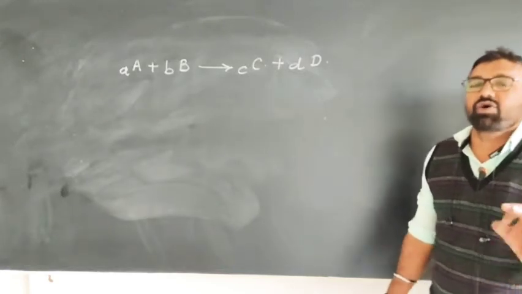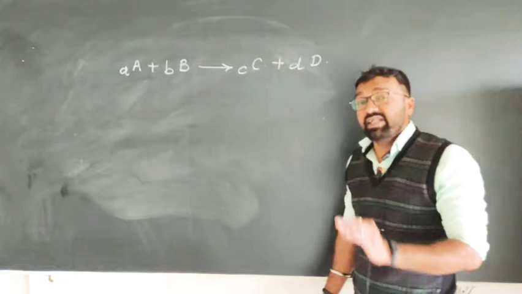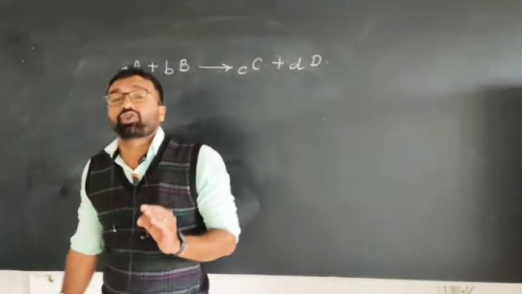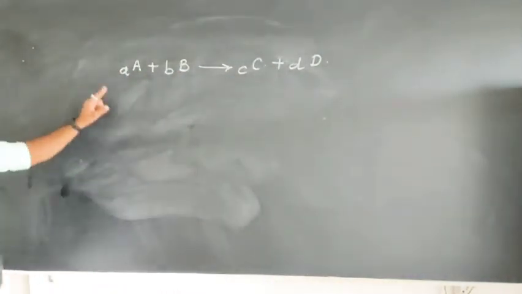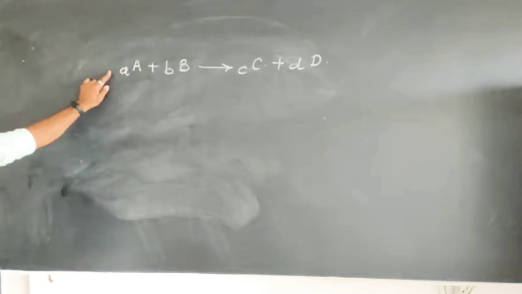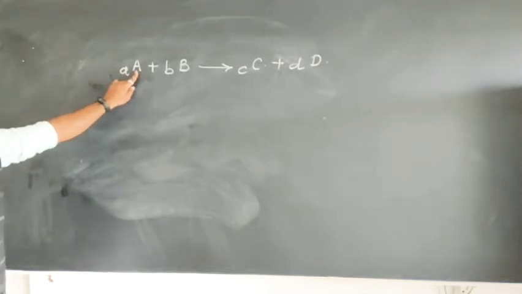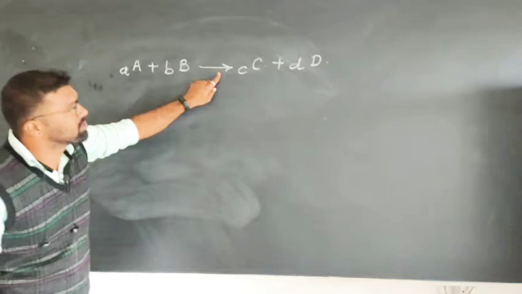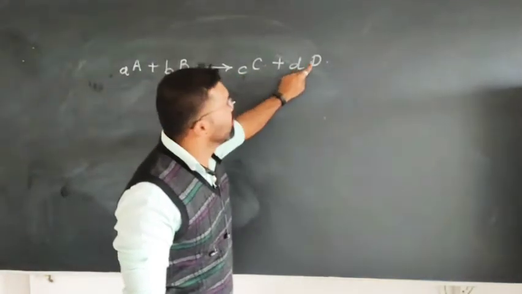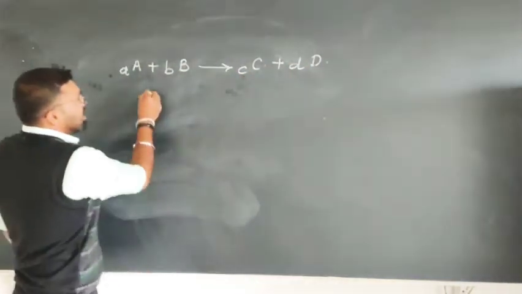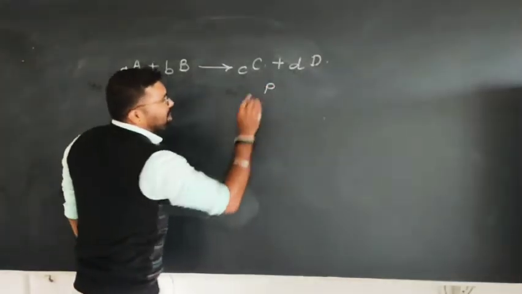That means the decrease in concentration of reactant is always equal to the increase in concentration of product. These are the reactants and these are the products.